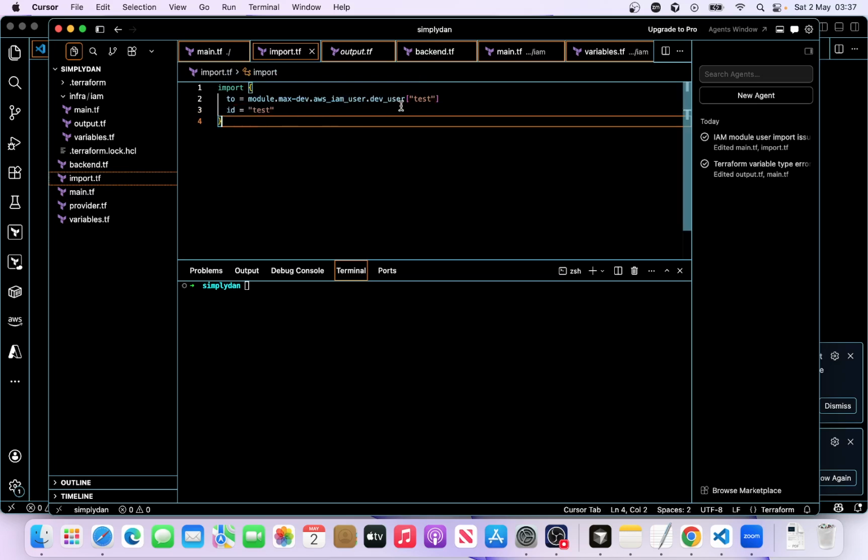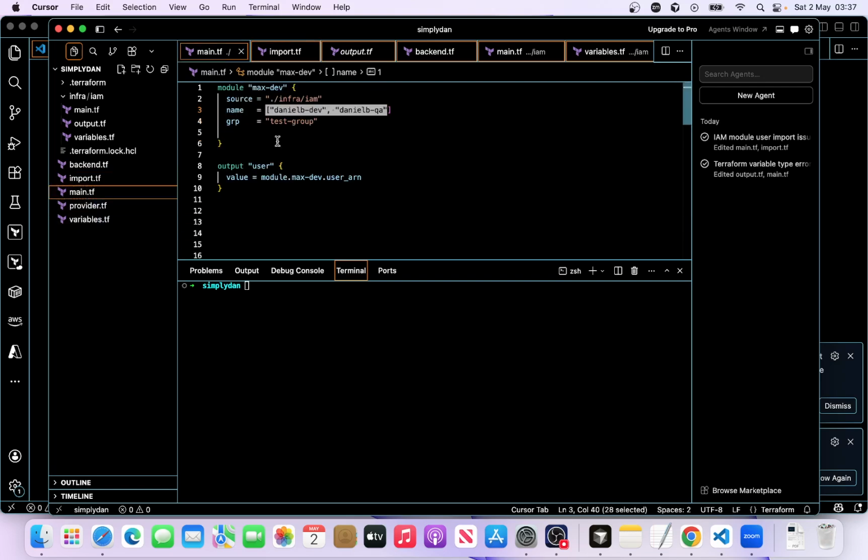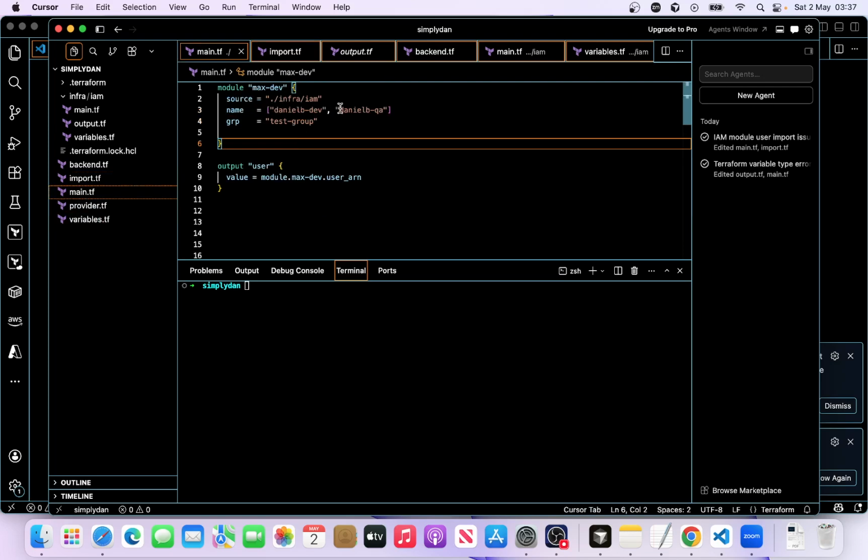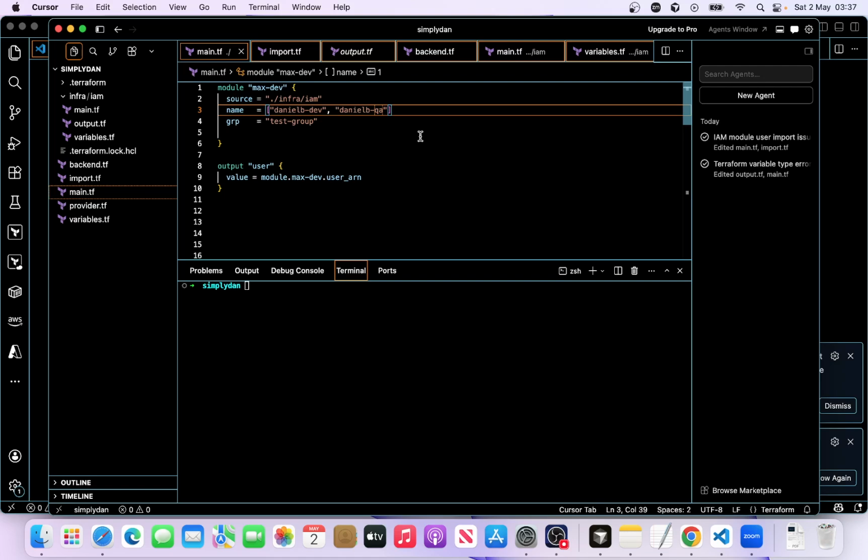Once we've got this right, we also need to go to the main.tf, where we have the rest of the users, and add the user that you want to import, which is test user. So everything is sorted now.